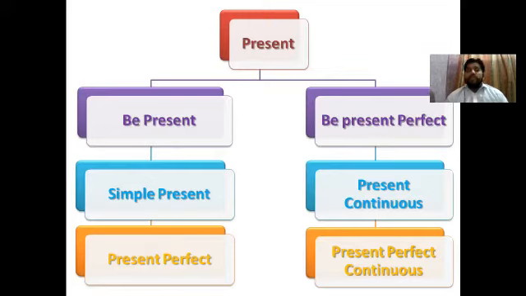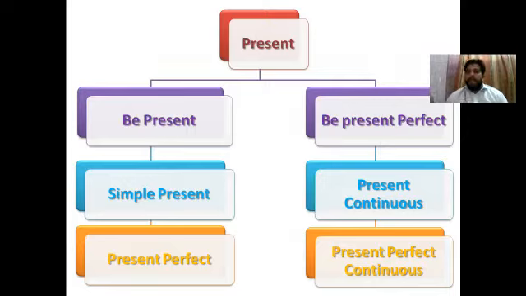So that's why I mean that the present continuous and present perfect continuous were a little lengthy tenses. So they have been divided into two parts. They have developed a new tense from it, which is called be present tense, which is the part of present continuous tense, and they have made the part of present perfect continuous tense, which is called be present perfect tense. Then we are coming to simple present tense and present continuous tense, present perfect, and present perfect continuous tense.